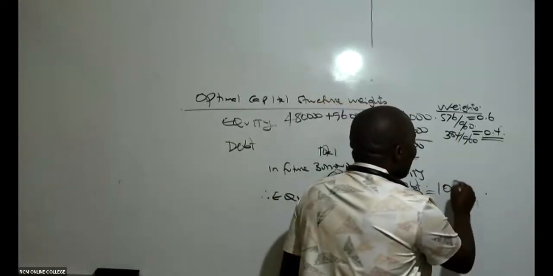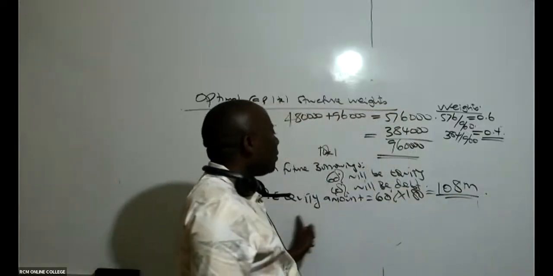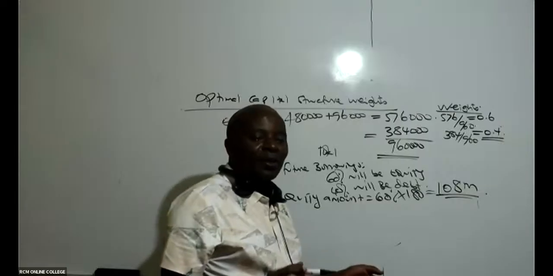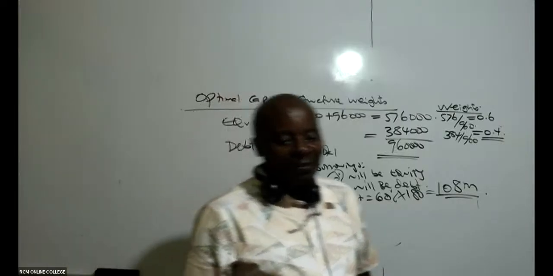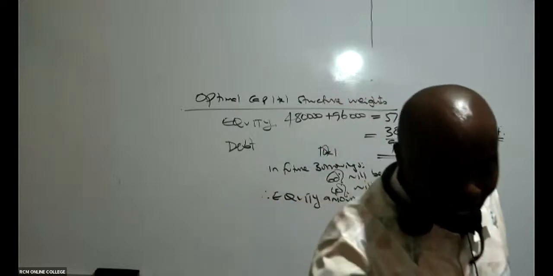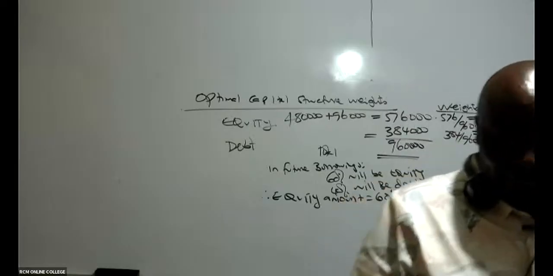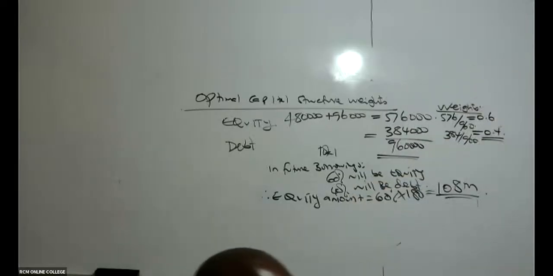108 million. Now don't start pretending to be a know-it-all, saying you want the amount from debt also. You see, the examiner has not asked you about the debt amount. It is only the equity amount the examiner has asked you to get.